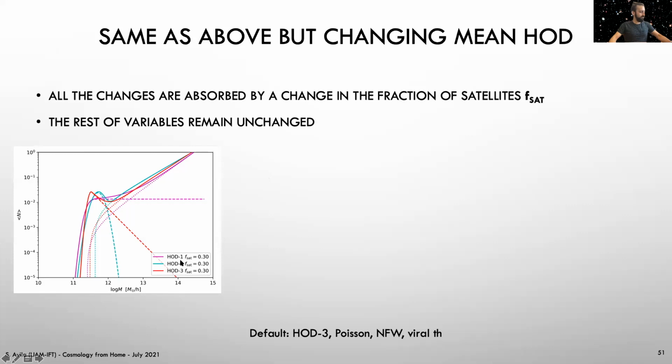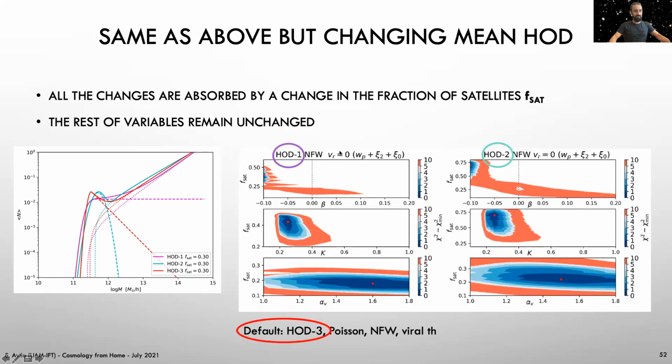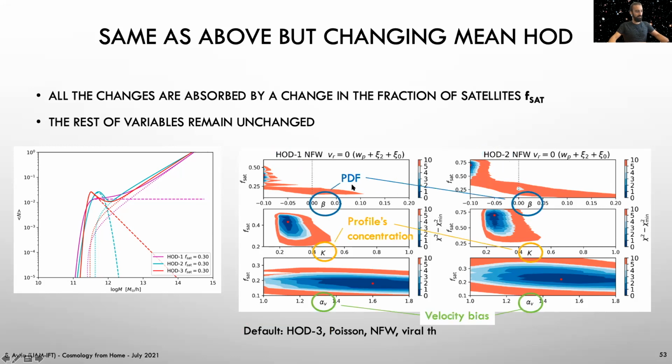In this case, we see what happens when we go from HOD 3, our default here, to HOD 1 or HOD 2. We see that in the case of HOD 1, everything gets compensated by lowering the fraction of satellites, whereas in HOD 2, everything gets compensated by increasing the fraction of satellites. But all the dynamical parameters of the PDF, the profile concentration, or the velocity bias remain exactly the same. So basically, everything can be absorbed by changing the fraction of satellites. This is, we find a subdominant effect on the shape of the HOD.